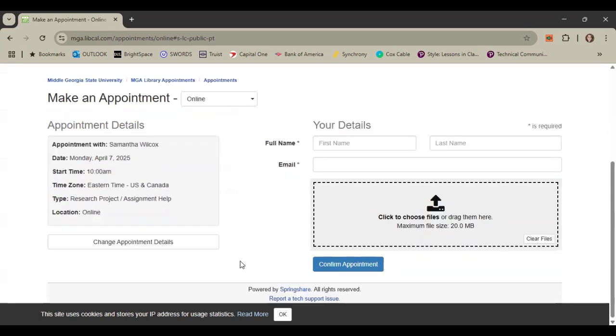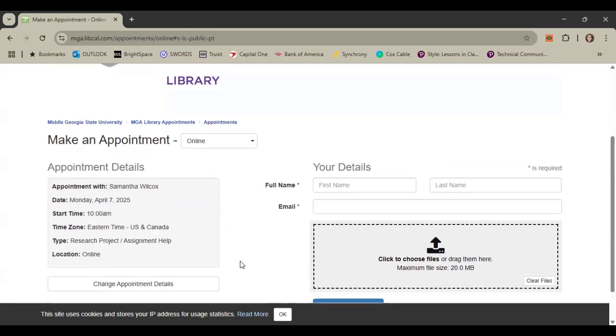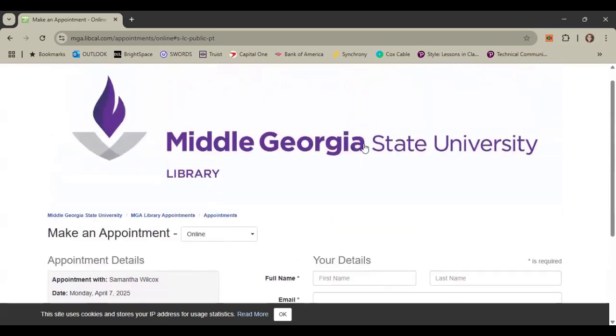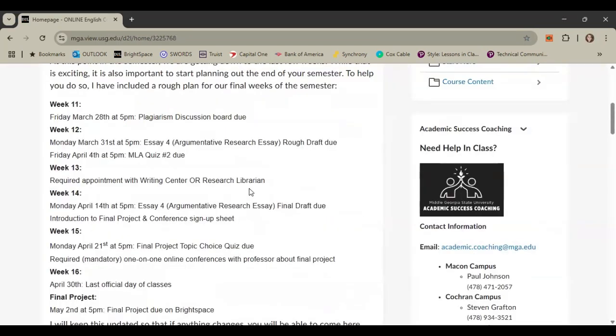You will also get a confirmation email for both the Writing Center and the library appointment to remind you of what time it is, and those will also give you links back to the scheduler. So remember that for week 13, you're required to have an appointment with either a tutor from the Writing Center or a research librarian. If you do both, that's great.